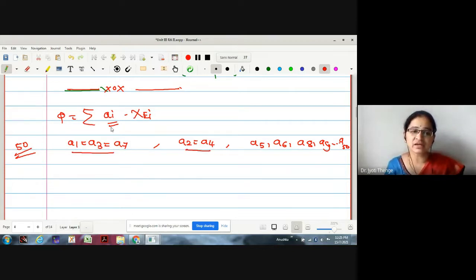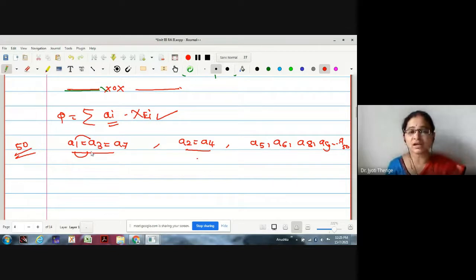Now in the presentation, what is it going to give us? a1 into chi of E1, a3 into chi of E3, a7 into chi of E7. Or one can club these. One can write this as some representation, b1 say. If I replace these by b1, then b1 into chi of E1, then a7 into chi of E7, and these two are equal. So if some of the values of ai are not distinct, some of the values are the same, then whatever presentation we get is not unique.